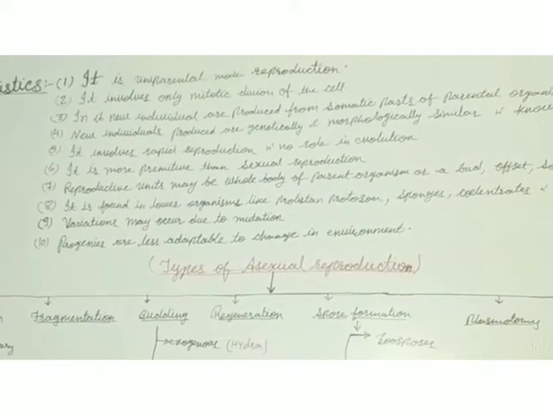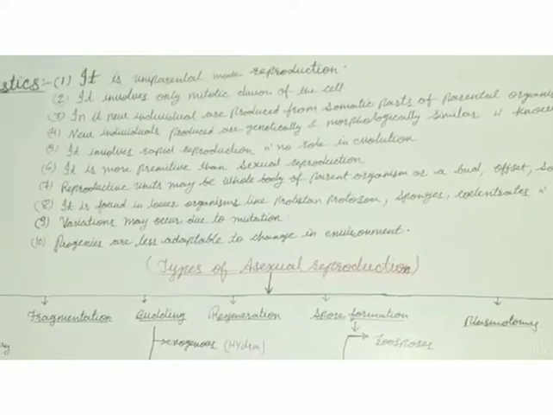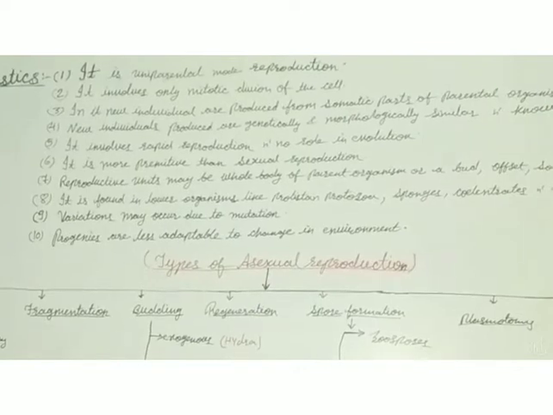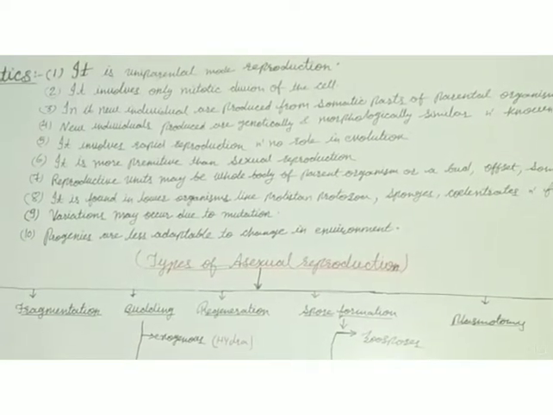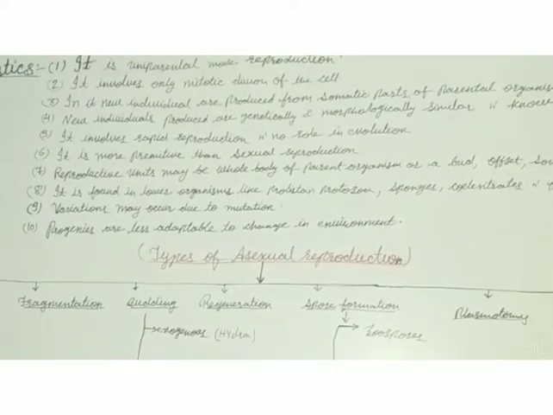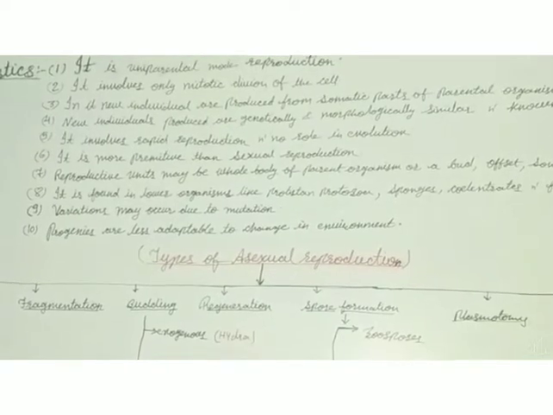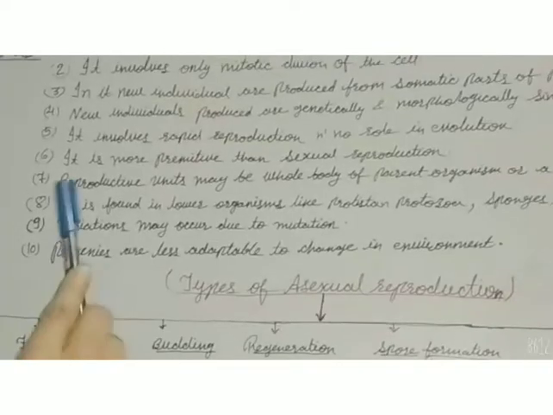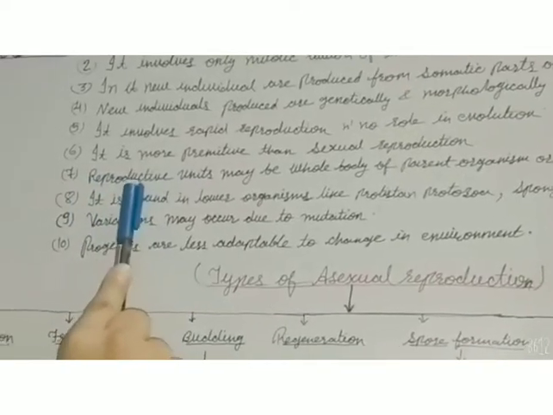Sexual reproduction is the process which takes place in complex, body-designed organisms, and it's a very lengthy process. It takes place in highly developed organisms only. That is why asexual reproduction is more primitive than sexual reproduction.